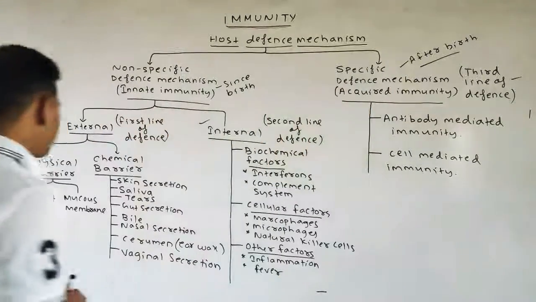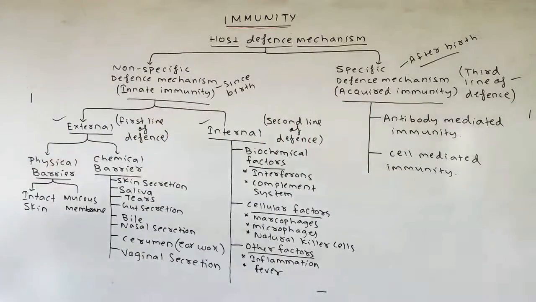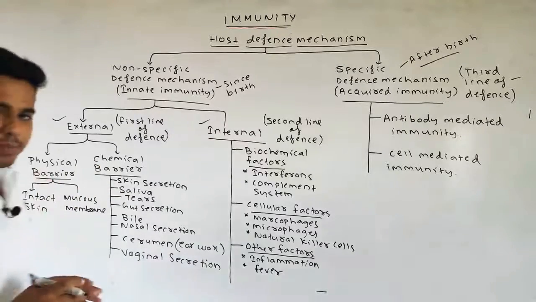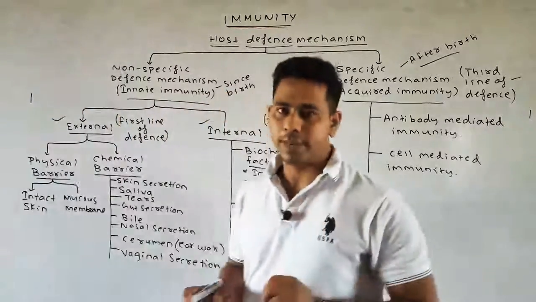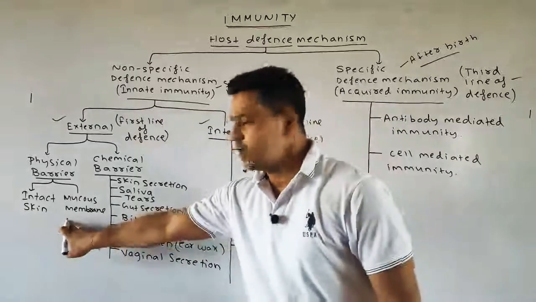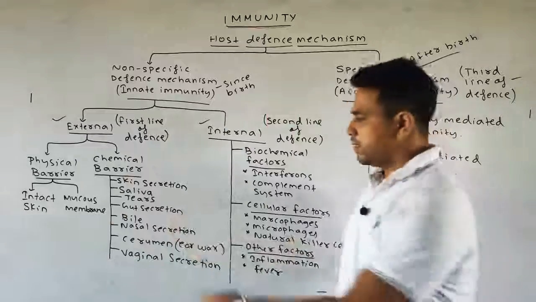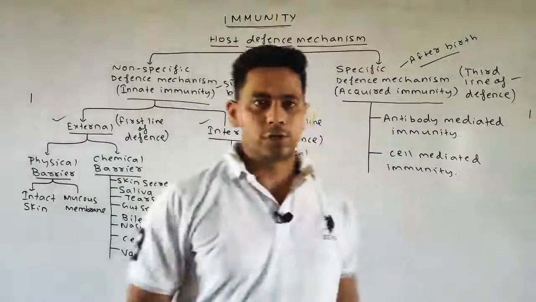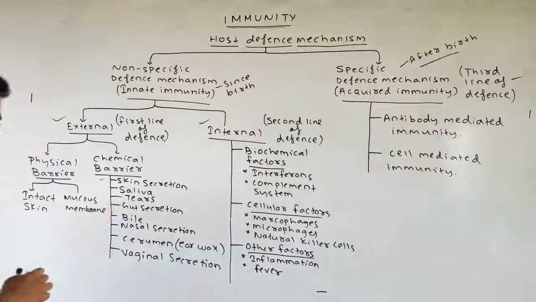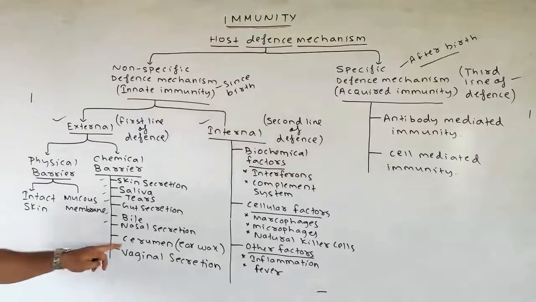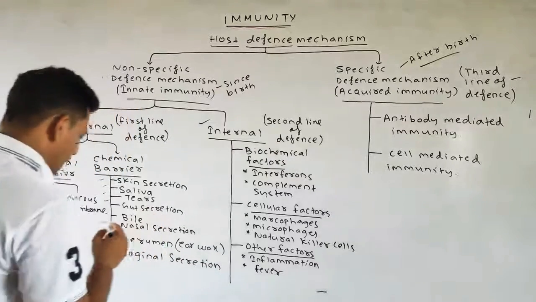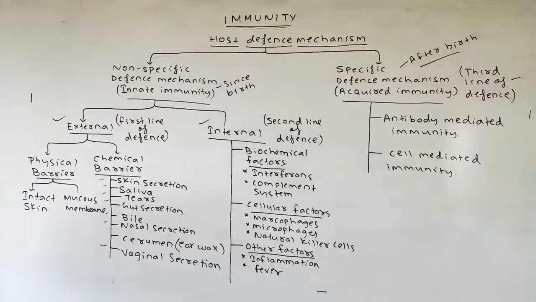Okay, so external is divided into two types. One is a physical barrier, the other one is a chemical barrier. Physical barrier is further divided into two types: one is your intact skin, the other is your mucous membrane. Whereas the chemical barrier is divided into 8 divisions. First one is your skin secretion, then saliva, then tears, then the gut secretion, then the bile, then the nasal secretion, cerumen means the earwax, and last one is your vaginal secretion.